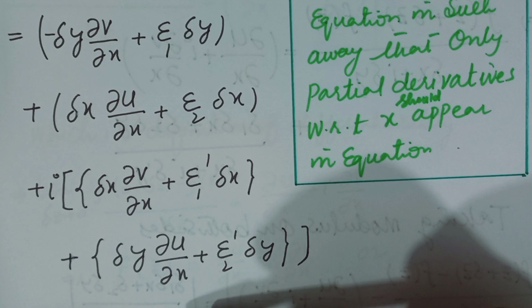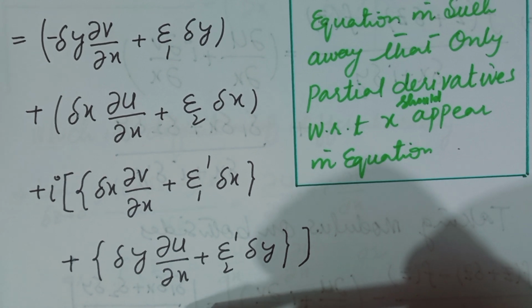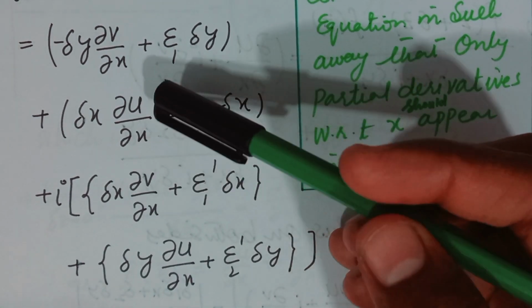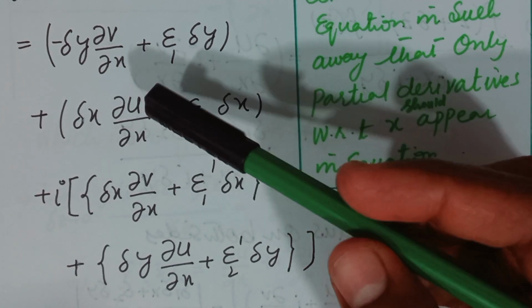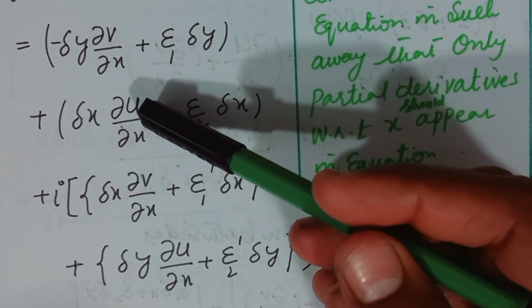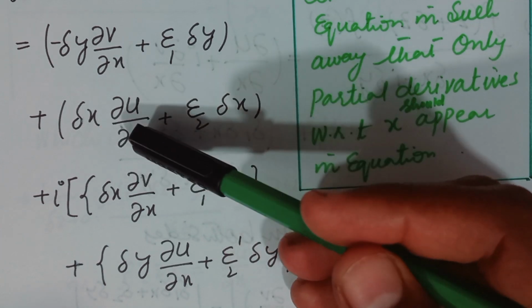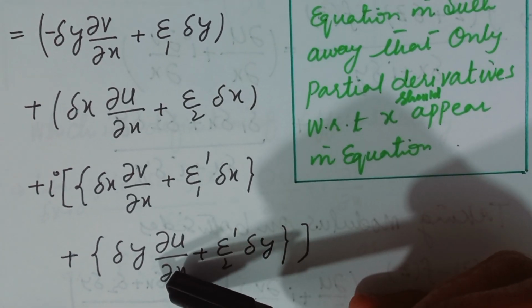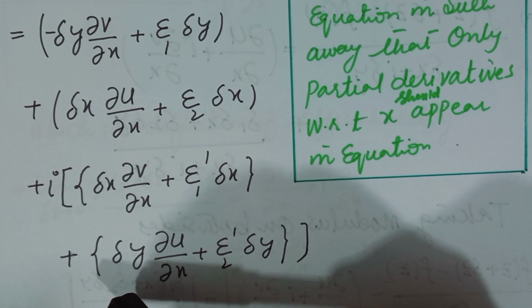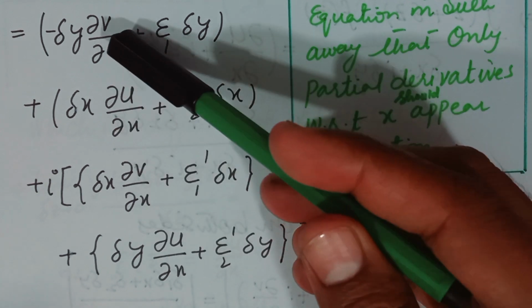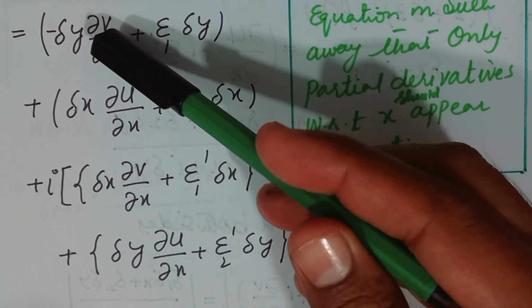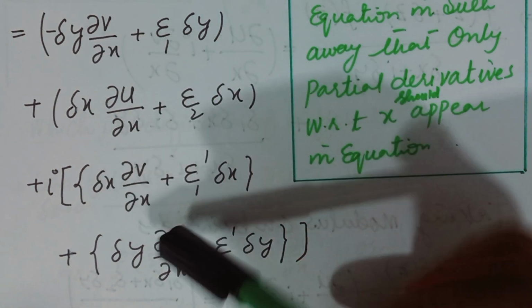Next, by combining all the like terms that involve partial u over partial x, this is delta x into partial u over partial x, and again partial u over partial x is present. So by taking partial u over partial x common from these two terms, and similarly by taking partial v over partial x common from this term and this term, we have